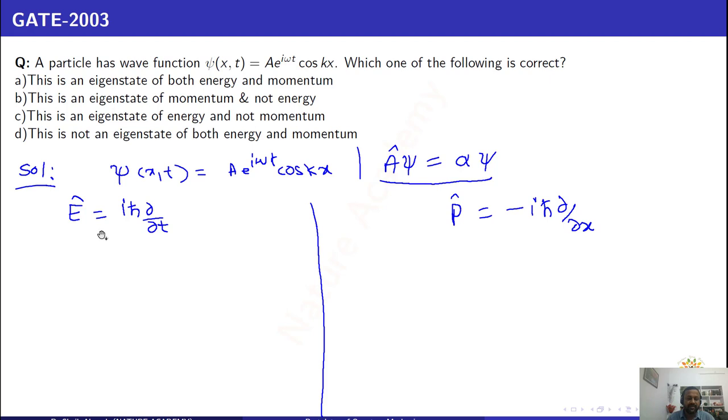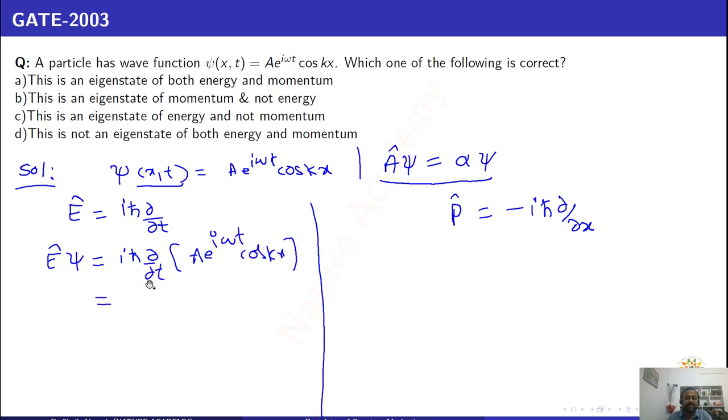So now let us check whether the wave function given here is an eigenfunction of energy or not. Let us try to write E psi like this, that is i h bar dou by dou t of the given wave function A e power i omega t cos kx.